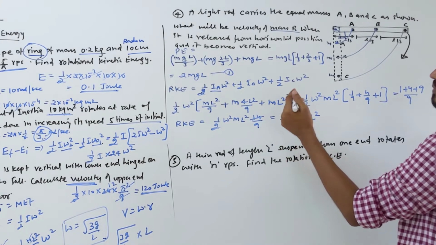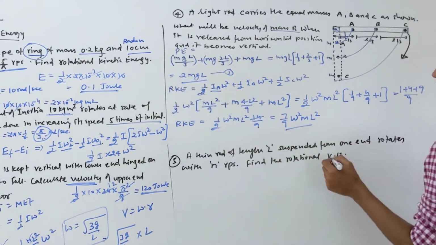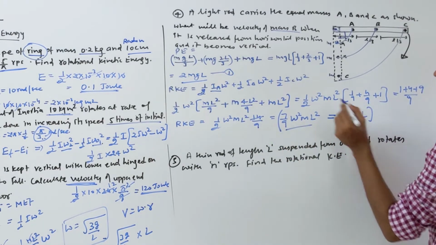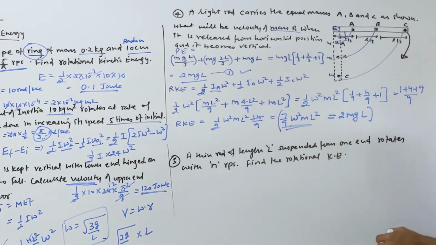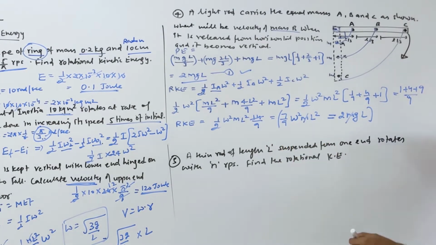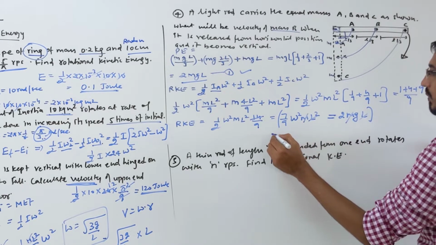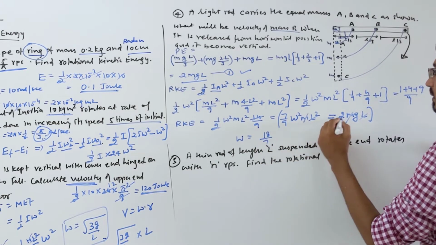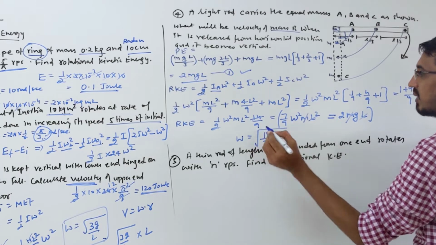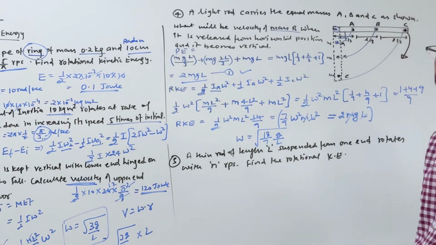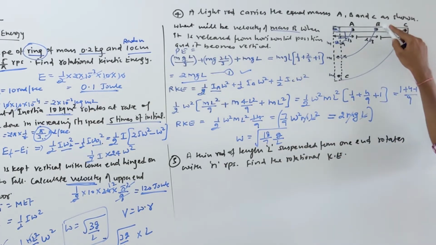So let's equate these two terms, this term and that term. When you equate them, what do you get? Directly I'm equating here: 2mgL equals this. m cancels, and L goes here. First you have to find the angular velocity always. So if you see, omega comes to 18 by 7 times g divided by L, under a square root. That's your angular velocity right now, and everybody has the same angular velocity. If they ask anyone's, the answer is this much only. Now the question is: we have to find the linear velocity of this mass.